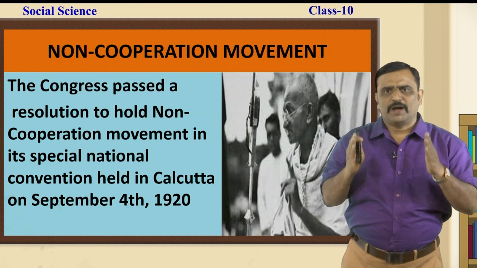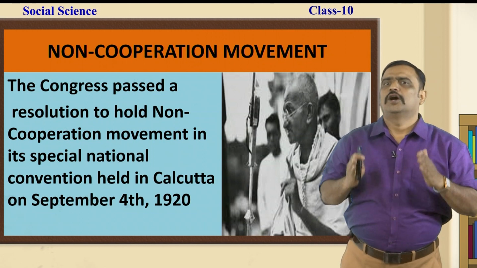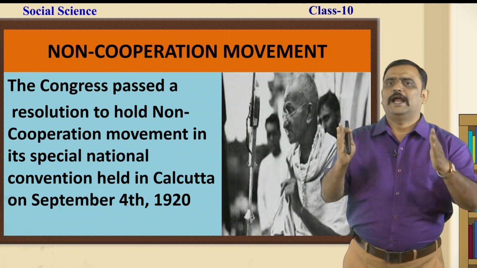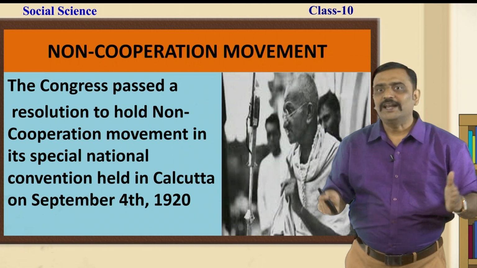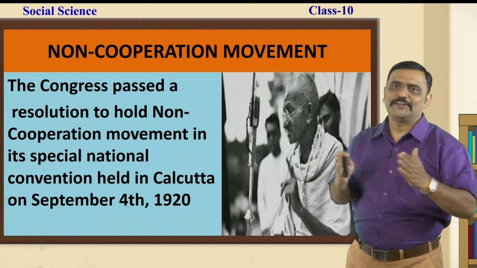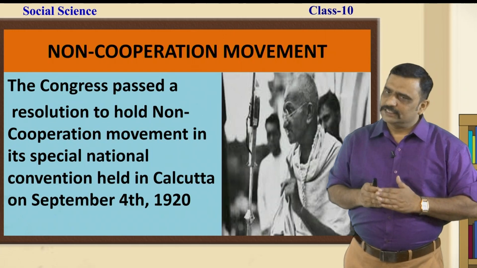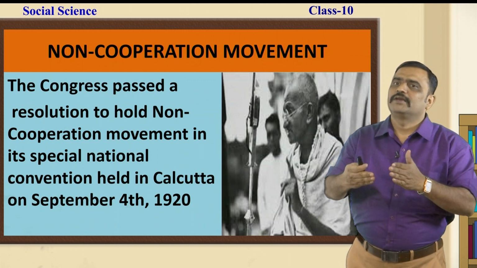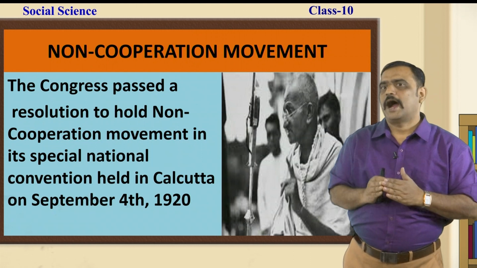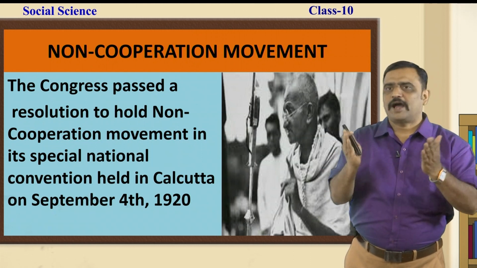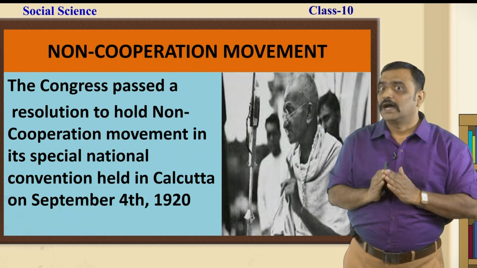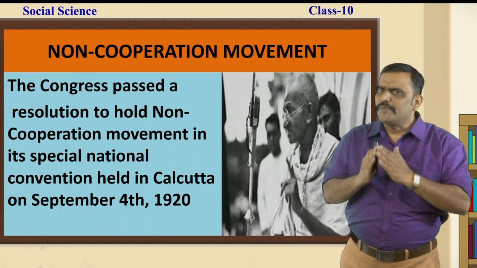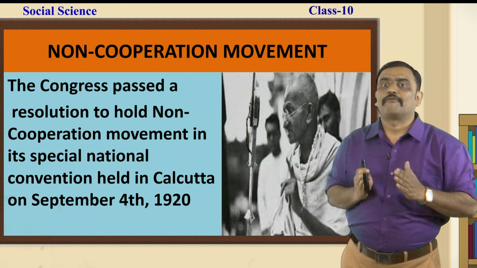The Congress passed a resolution to hold the non-cooperation movement in its special national convention held in Calcutta on September 4th, 1920. Apart from this, Congress wanted to keep the ball of its movement rolling, and it wanted to create awareness among the Indians against the British. It wanted to make the Indians stand for their rights.